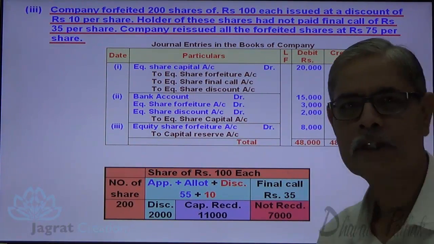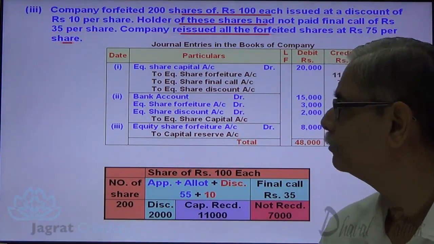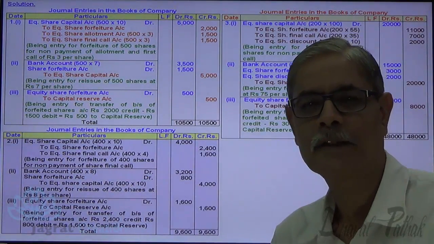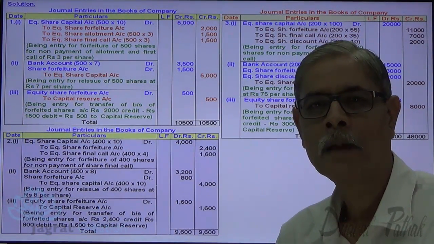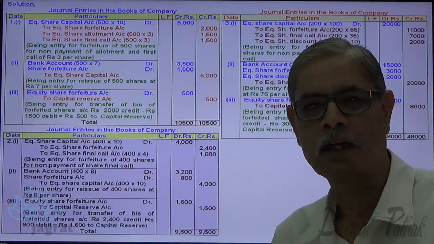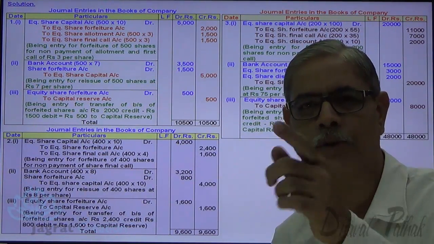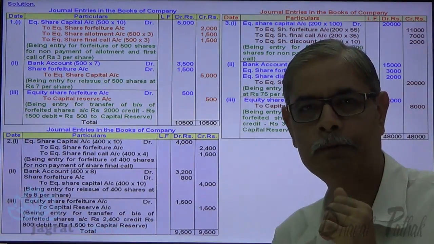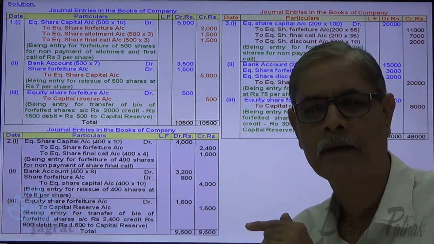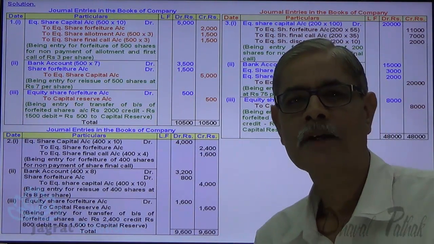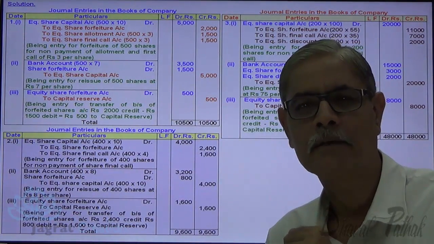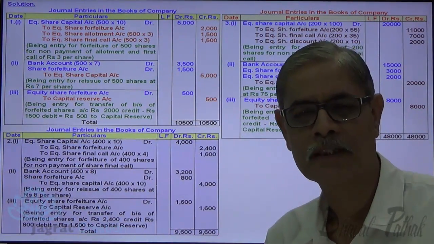Now I want to demonstrate all the entries in one place with narration. This is how your sum should appear in examination. I have tried to explain the concept of forfeiture and reissue under three instances. Shares are issued at par, forfeited and reissued. Shares are issued at premium, premium is received, and the shares are forfeited for non-payment and reissued. Shares are issued at discount, forfeited for non-payment of any call or allotment, and reissued. These three aspects I have considered.